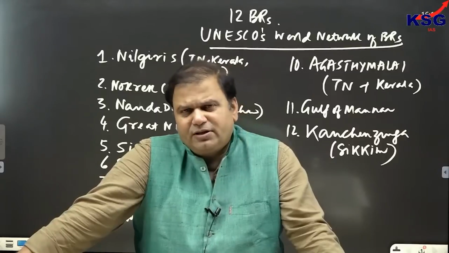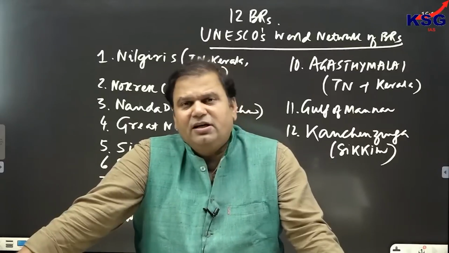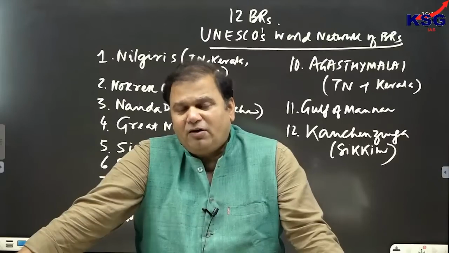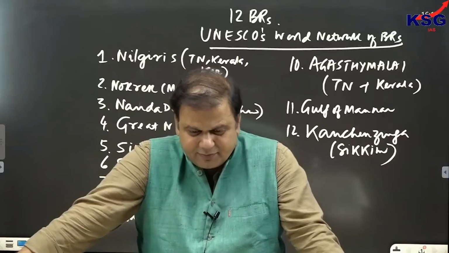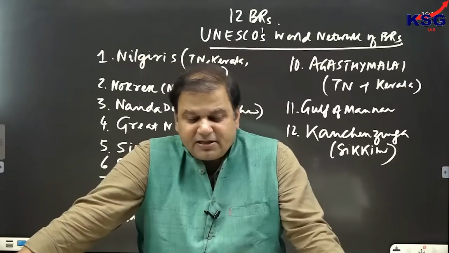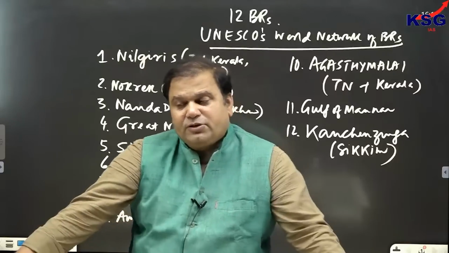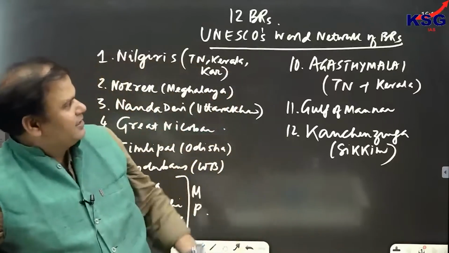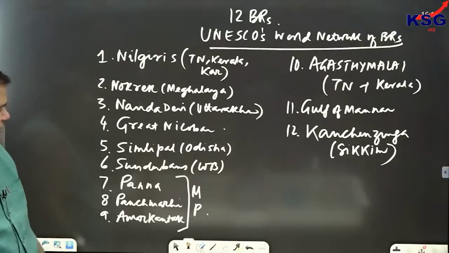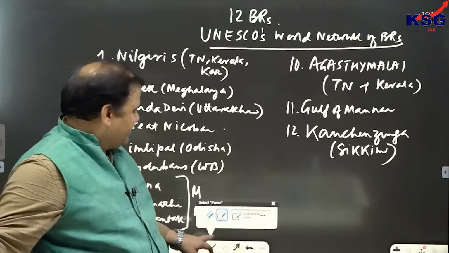Then also it is home to musk deer, snow leopard, red panda, all these things. Clear?